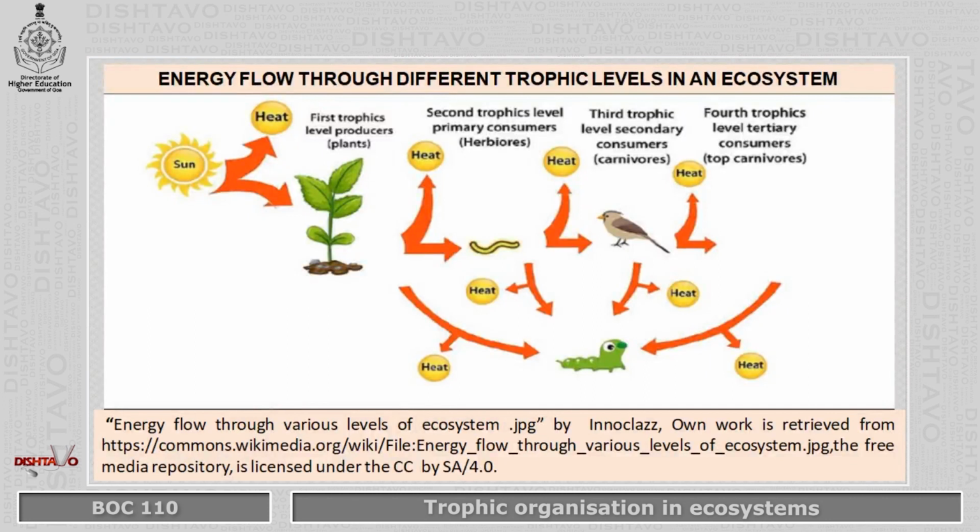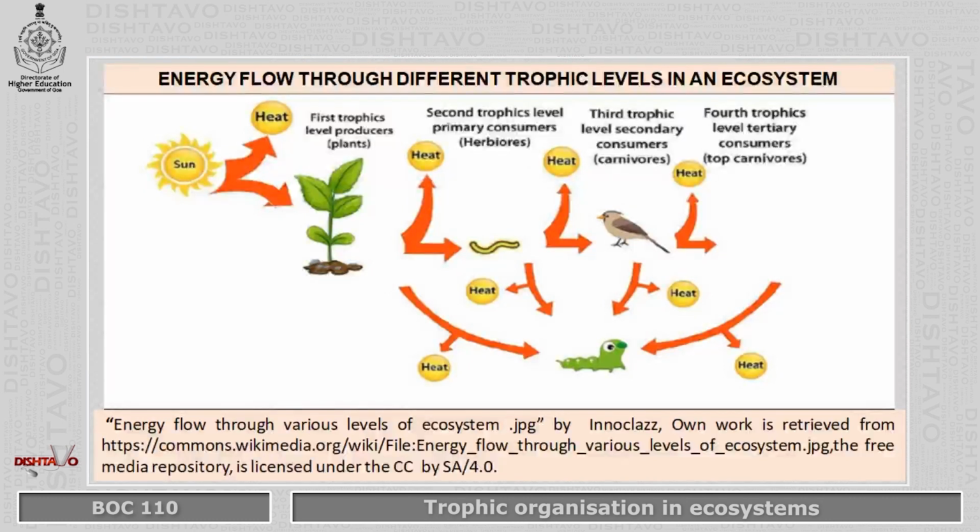Now when this food is prepared, there are consumers. The first level of consumers is, as we can see, the herbivores. That is, they eat these plants. Once again, there is release of heat energy, and there is transfer of the energy that has been produced by the plants. In the third trophic level, we see the secondary consumers.